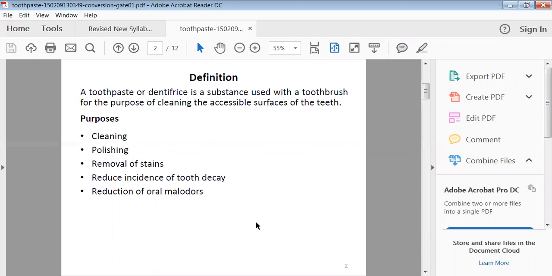There are different types of odors, maybe due to decay or any other problems. To avoid such malodors of your teeth or mouth, we use various kinds of dentifrices. Then mouth washes are also there. Then gargles and rinses are also there.